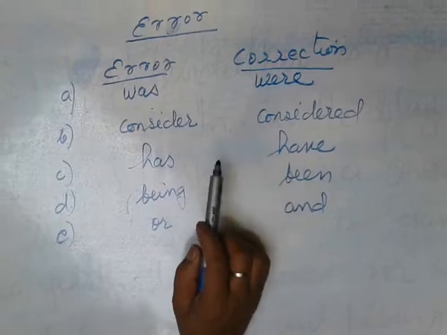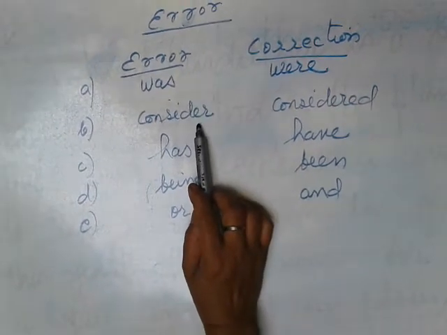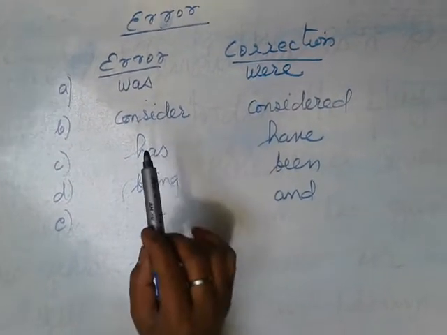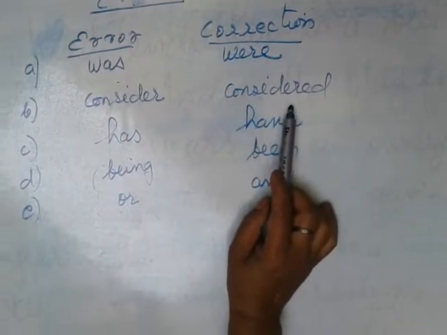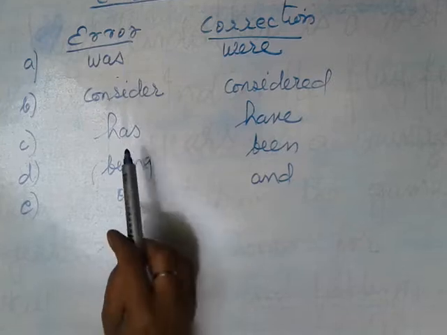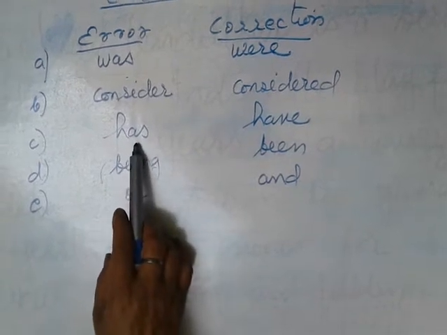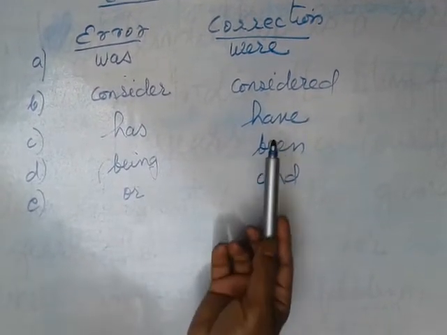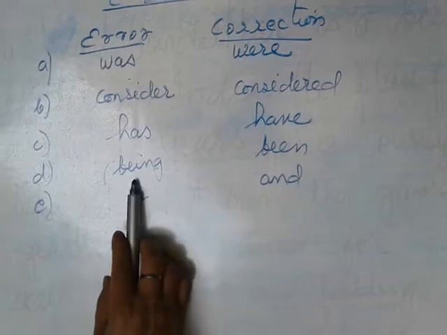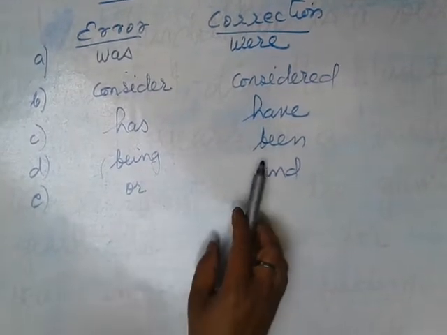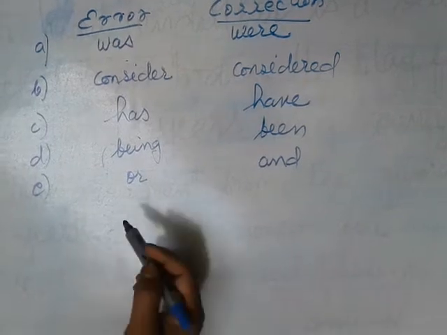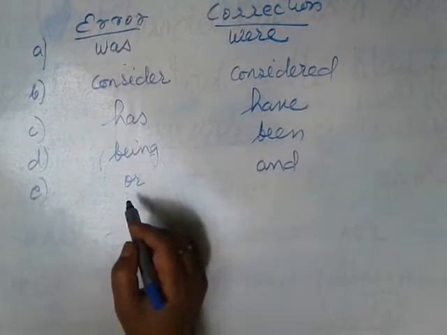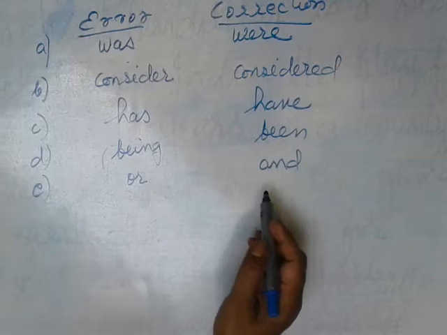In the second sentence, consider is given. The consider is the error and the answer is considered. In the fourth sentence, has is the error; in C, has is the error and have is the correction. In D, being is the error and being is the correction. And the last one is or: the second or is the error and the correction is and.